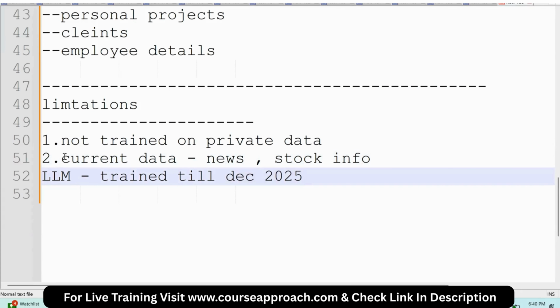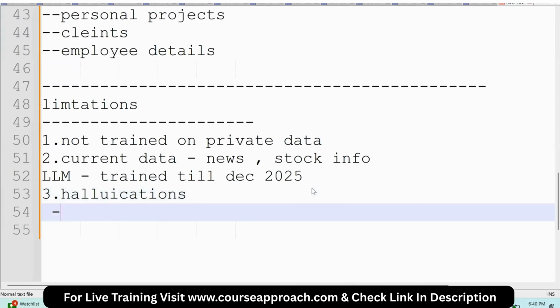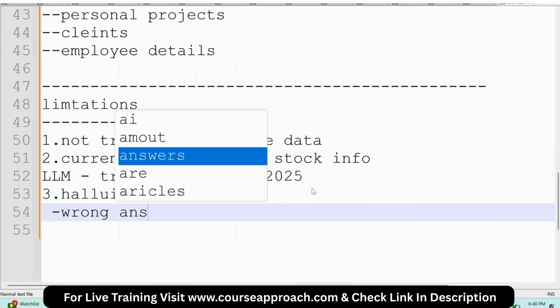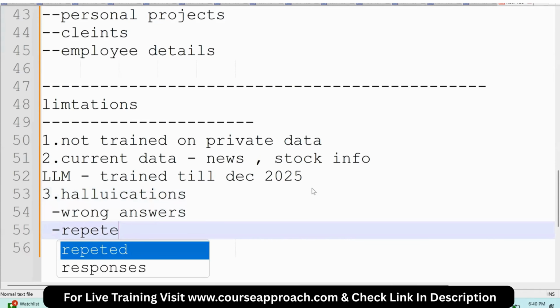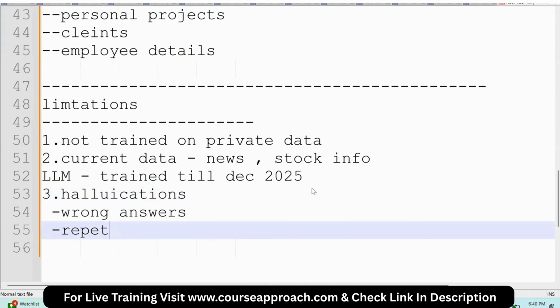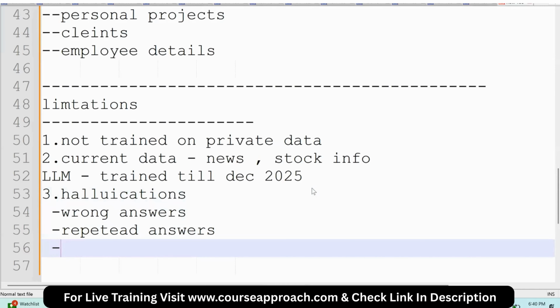So we need to frequently train this LLM. Next, hallucinations: giving wrong answers, or repeated answers, or generalized answers.